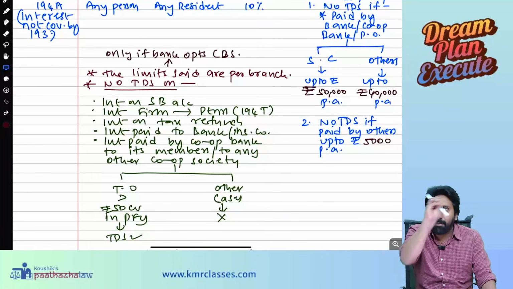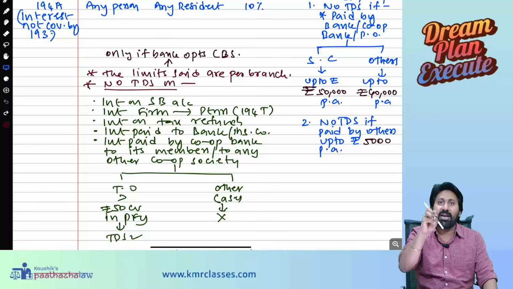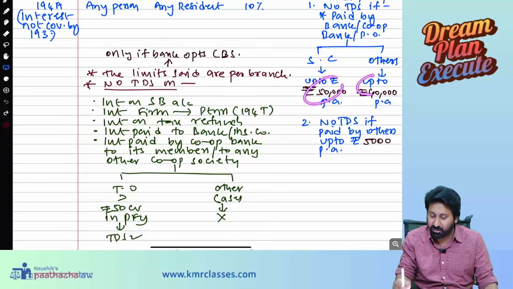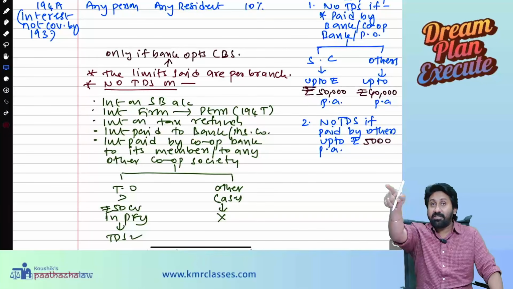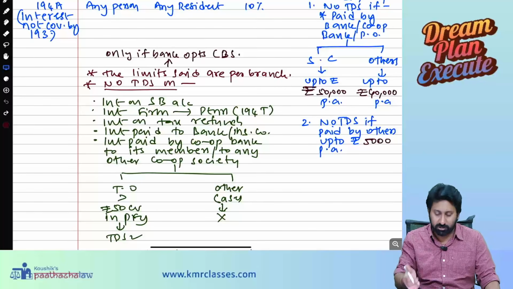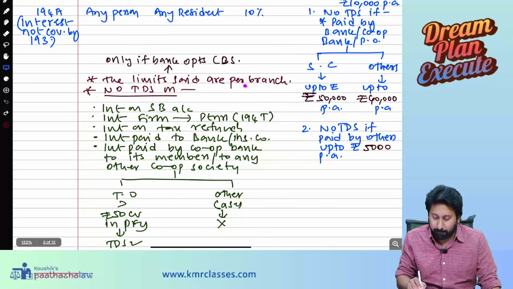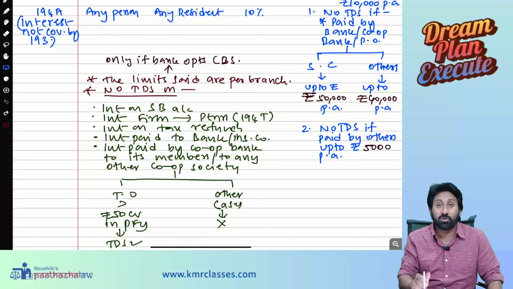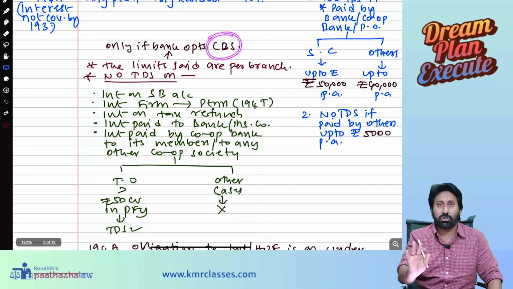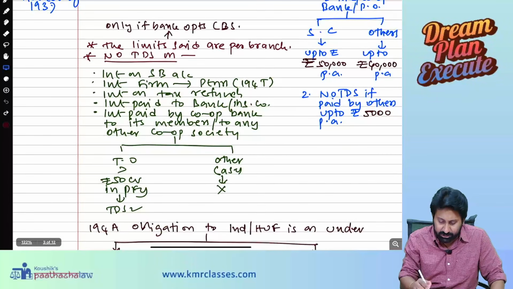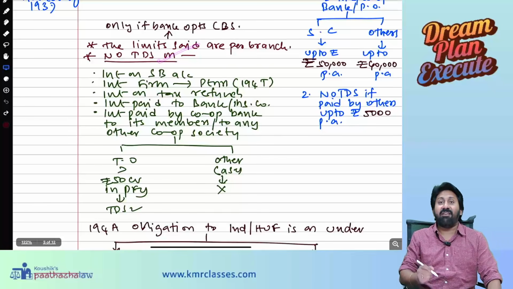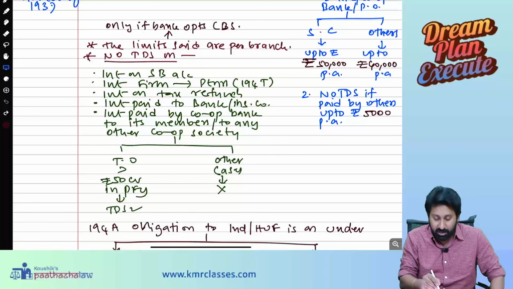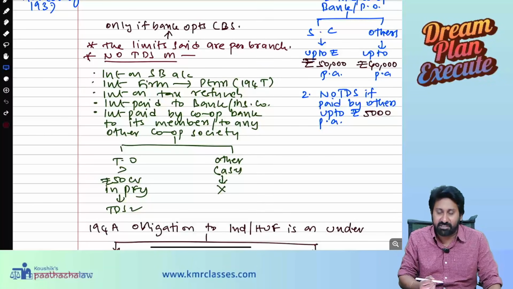All three, per branch you need to first consider, aggregate them, and then check whether it is exceeding 50,000 or 40,000. Exam questions are there, check the study material or my question bank. When you calculate per branch, only if the bank follows core banking solution, CBS, they will give you this in the question.